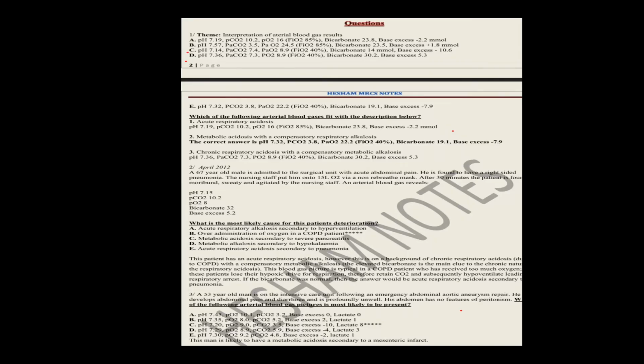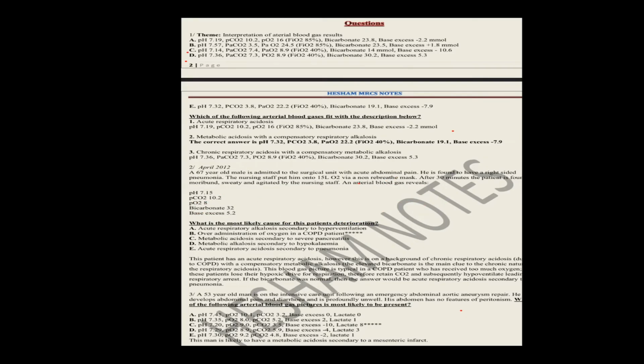Okay, pH. This is low, acidosis. Yes, PaCO2, is the CO2 high? Yes, high. This is respiratory type. Okay, then this is respiratory acidosis. Bicarb, sorry, bicarb is high, which means that there is compensation. So this is partially compensated respiratory acidosis. Maybe this patient has it due to atelectasis.